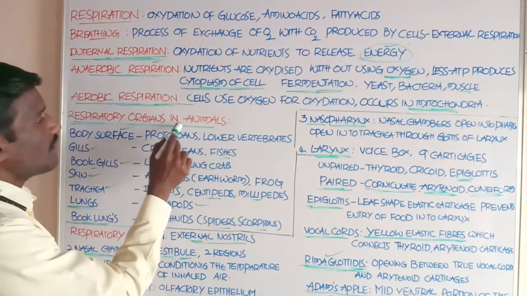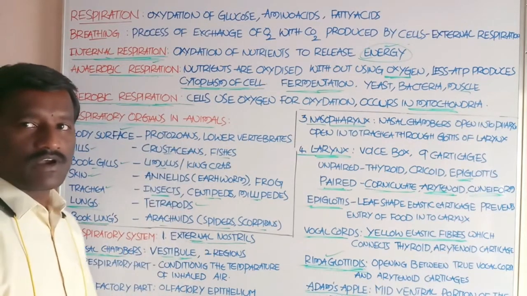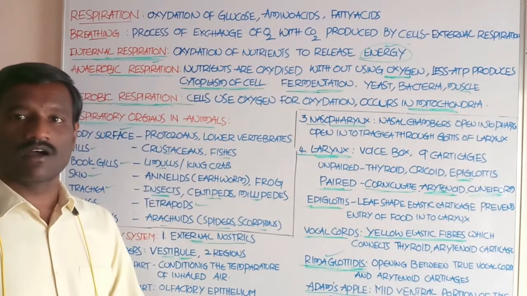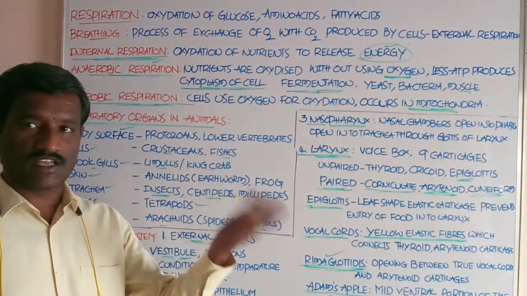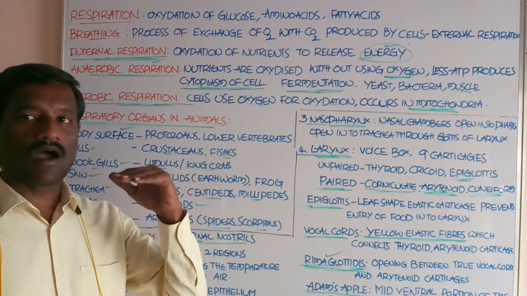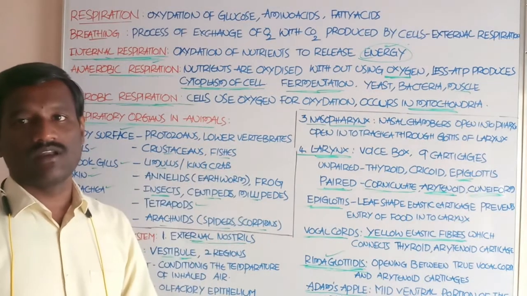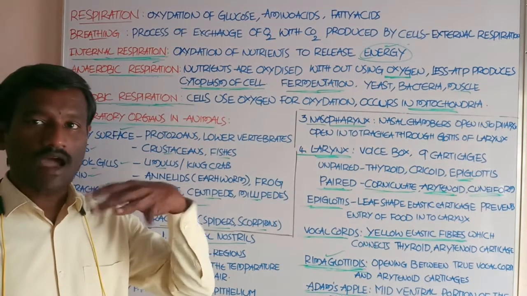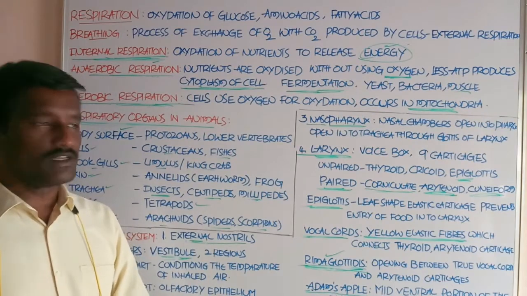Another topic, respiratory organs in animals. Different types of respiratory organs are present in various animals based on the needs, habitat, and body arrangement of the animals.